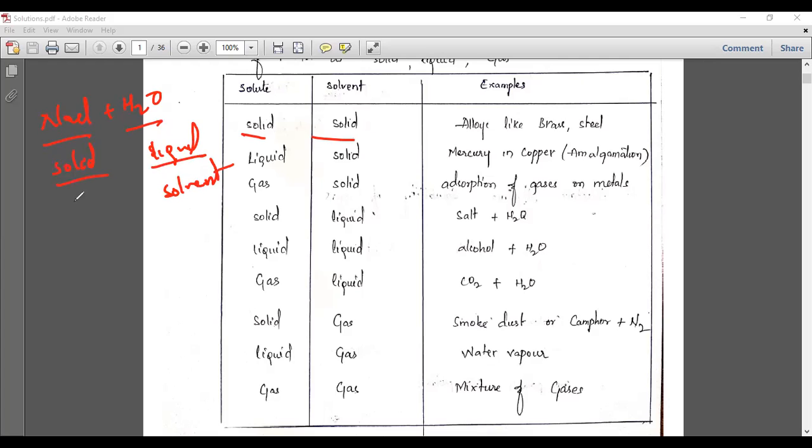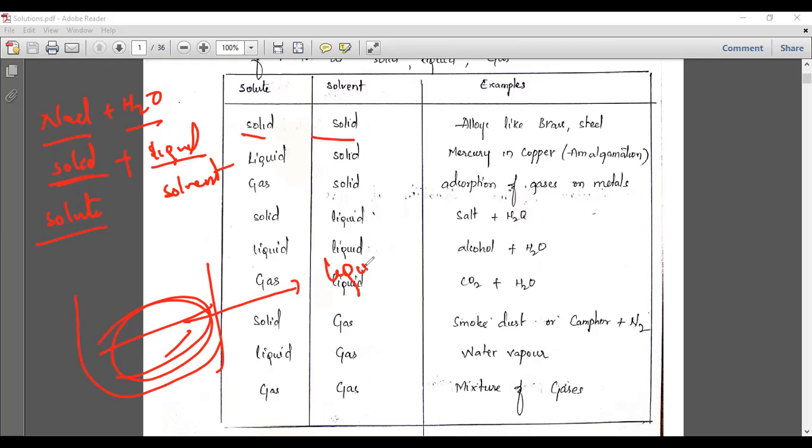So sodium chloride is the solute, in the solid phase, and the solvent is in the liquid phase. By combining these two, we get a mixture which is completely in the liquid phase. The sodium chloride easily dissolves in the water molecules, so it forms a homogeneous solution.